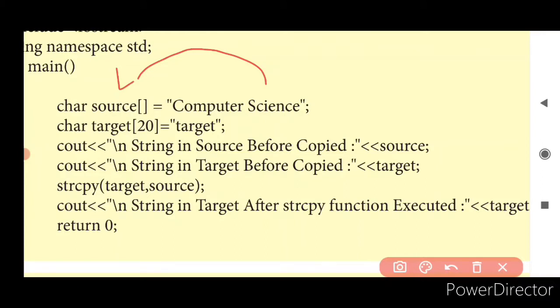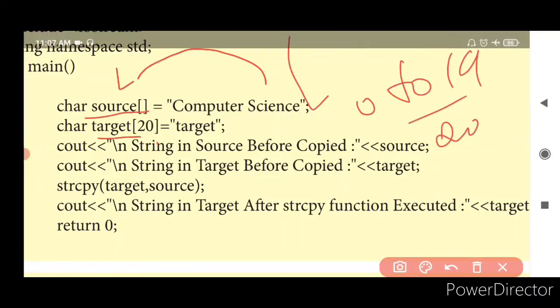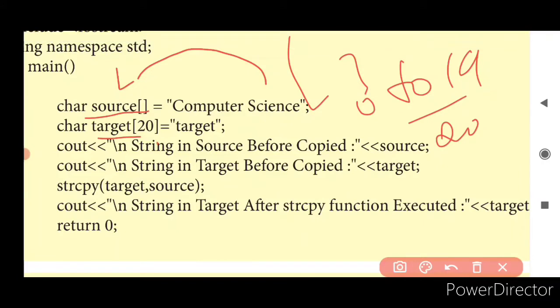Again, for target of 20, it is going to take only 20 characters. Source is a variable, target is a variable, and they are going to be array variables. That is why we represent that with square braces. 20 represents that it is going to take values from 0 to 19, which is actually 20. Right? And if I give it empty, it can take as many values as it can. Clear?